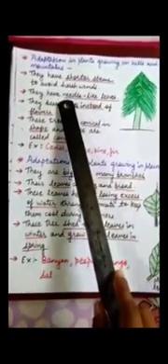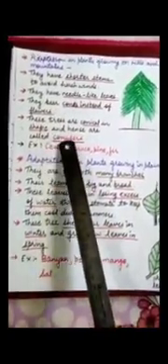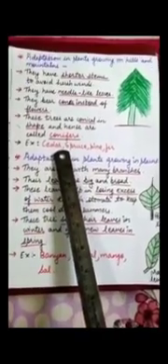So adaptation in hilly plants is they have a short stem to avoid harsh wind. They have needle-like leaves. They bear cones instead of flowers. They have a conical shape, so they are called conifers. Examples are cedar, spruce, pine and fern. These trees are examples of plants growing on hills.